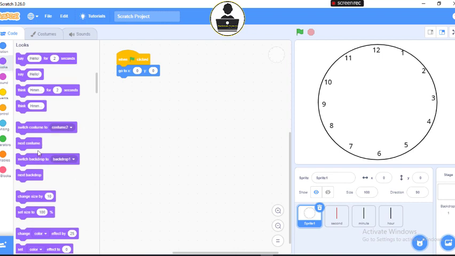Now I will go to my looks, and then I will set the layering. The layering talks about the levels at which one thing is above the other. Let's say if I place a book on the table, the first book is the first layer. If I place 5 books on the table, the one at the top is the first layer. The one that follows is the second layer. The next one is the third layer. The next one is the fourth layer. Then the last one on the table is the fifth layer. So it's going to be in layers.